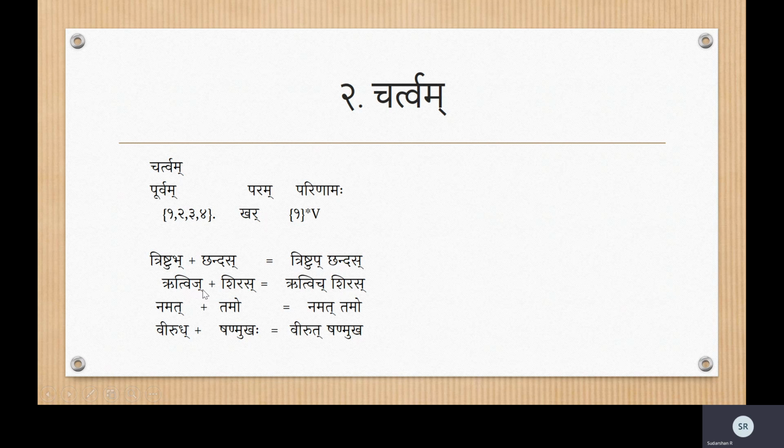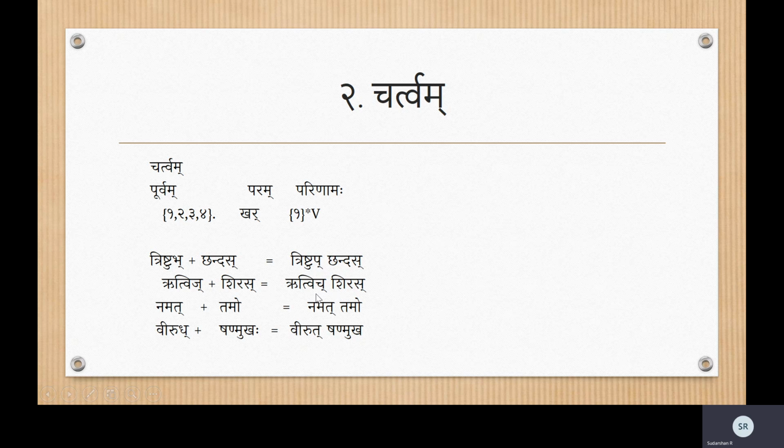Similarly, you have Ritvij Shiras. Sha is Karkasha again. Change the Ja to its first letter. Cha, Chha, Ja, Jha, Nya. Cha is the first letter. It becomes Ritvich Shiras.